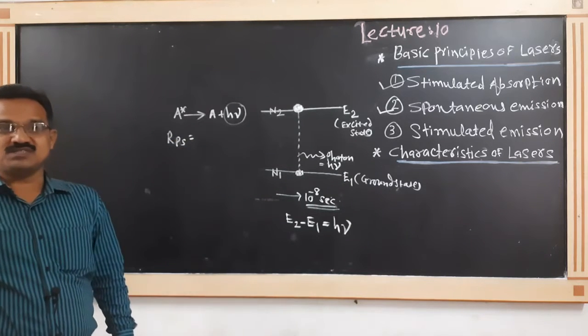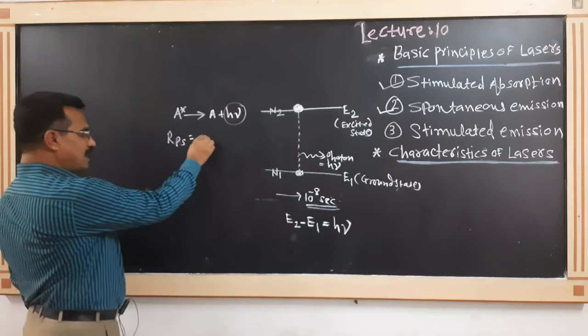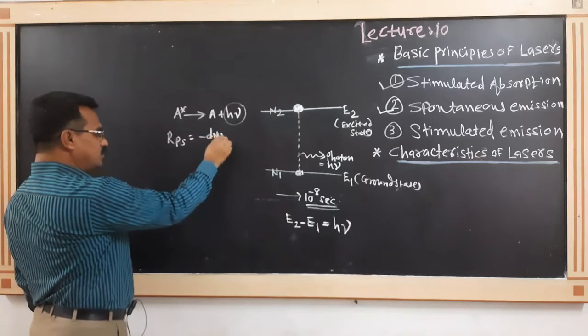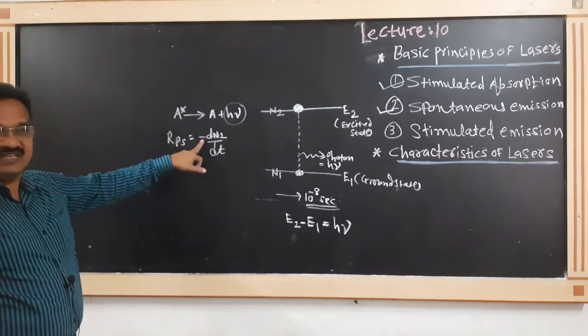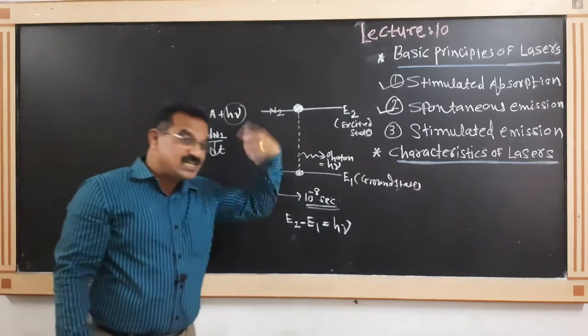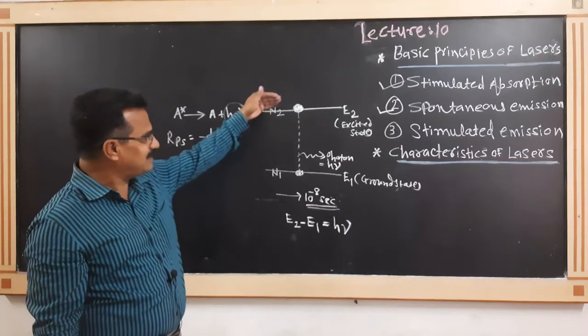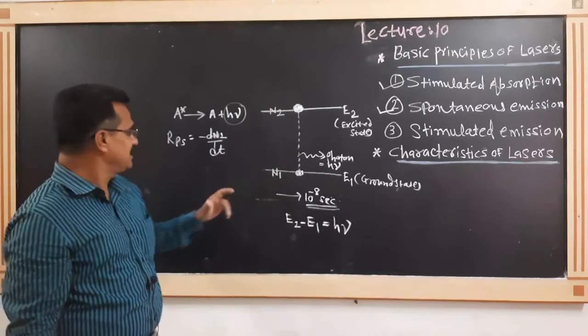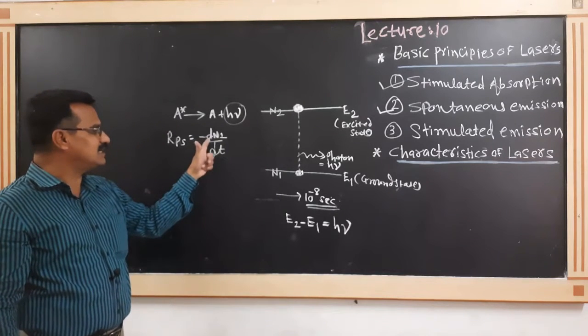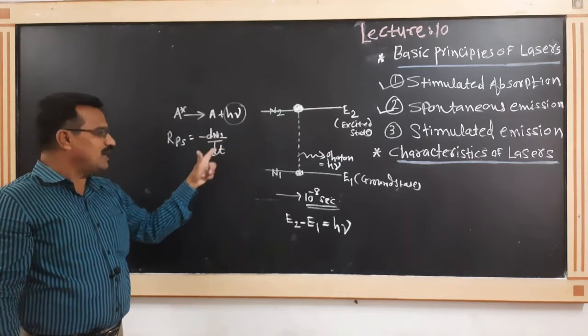Rate of spontaneous emission must be equal to minus dN2 by dt. The negative sign indicates that when spontaneous emission takes place, the number of electrons present in the excited state decreases, and that's why we consider minus dN2 by dt.